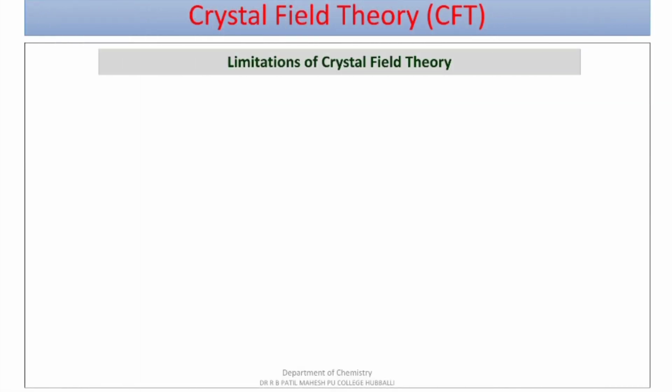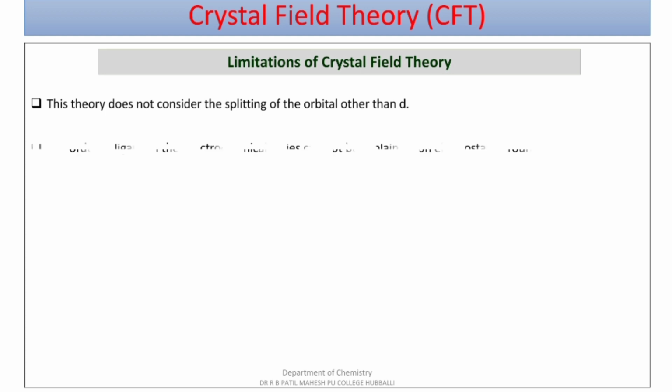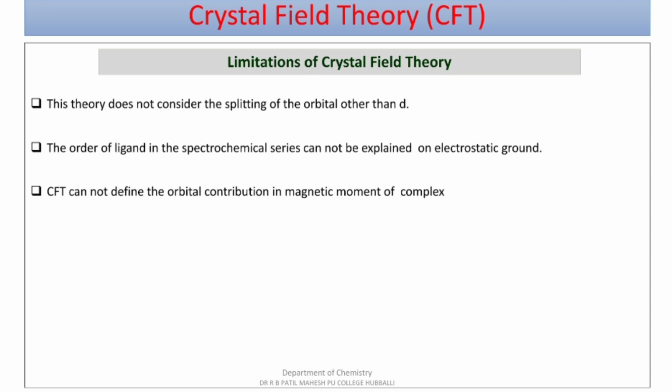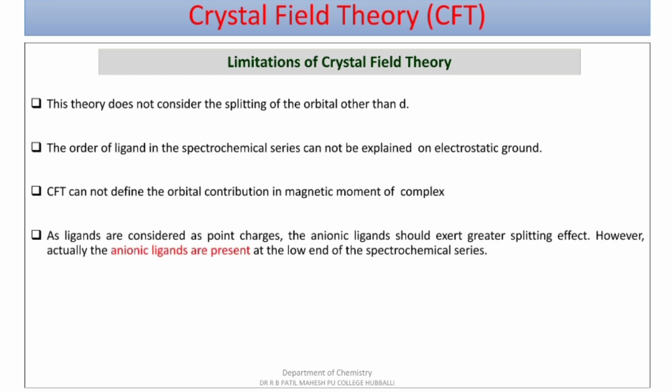Moving further, the limitations of crystal field theory. This theory does not consider splitting of orbitals other than d. Also, the order of ligands in the spectrochemical series cannot be explained on the basis of electrostatic methods. Further, crystal field theory cannot define the orbital contribution in the magnetic moment of complexes, as the ligands are considered as point charges.